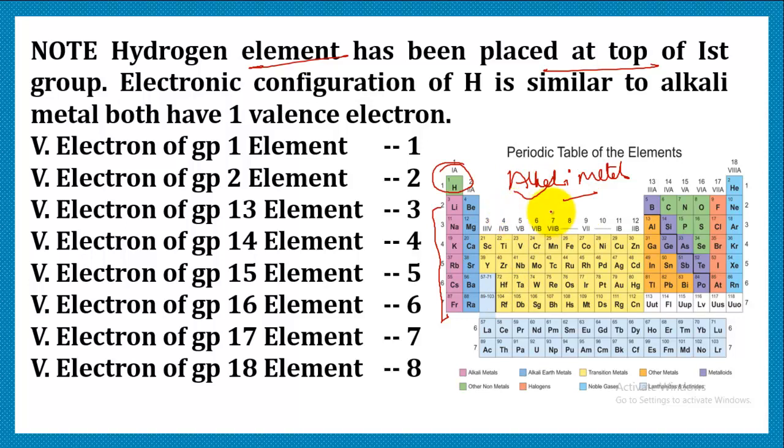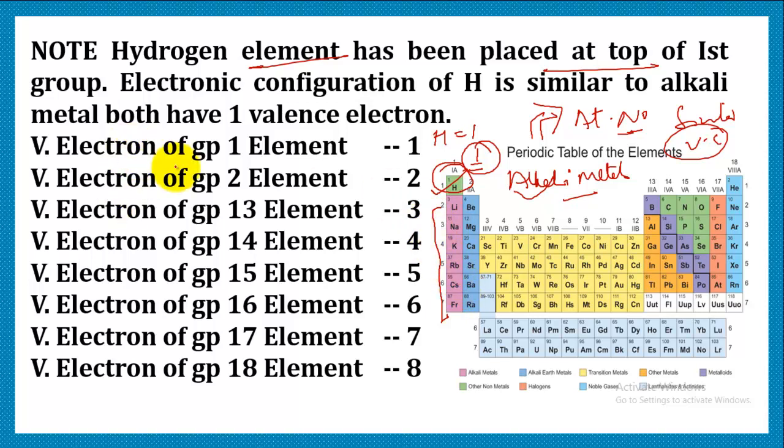Strong bases. But hydrogen is exceptionally placed here because this periodic table is based on atomic number, and all those elements which have similar valence electrons are placed in the same group. As we know, the atomic number for hydrogen is 1, the configuration is 1, so that means the valence electron is 1. That is the reason it is exceptionally placed among alkali metals.